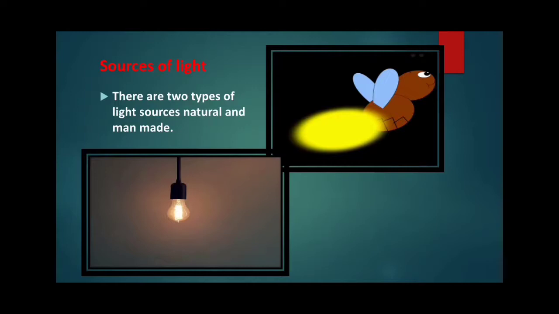Natural sources of light are sun, stars, fireflies, anglerfish, as well as honey mushroom, etc. Man-made sources of light are lamps, tube light, electric bulb, etc.